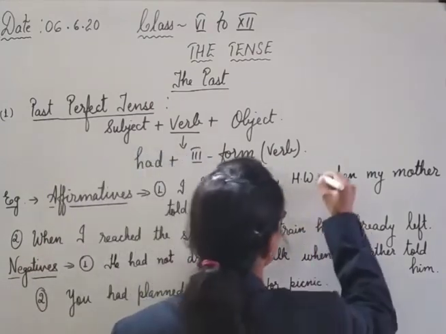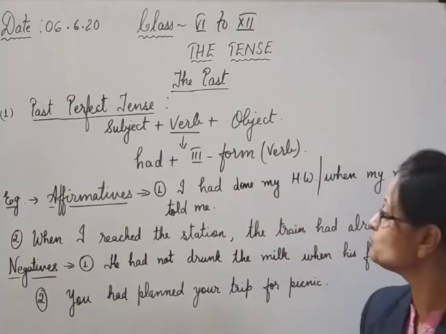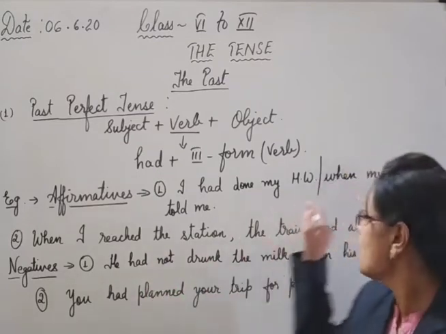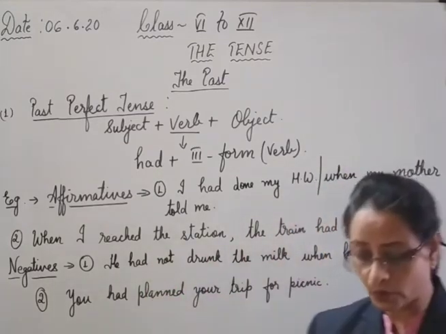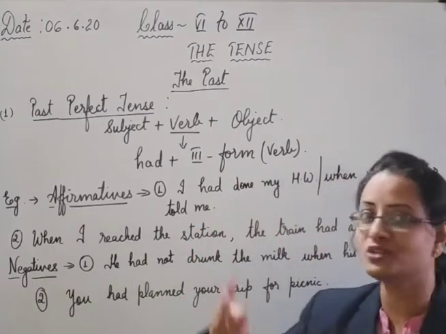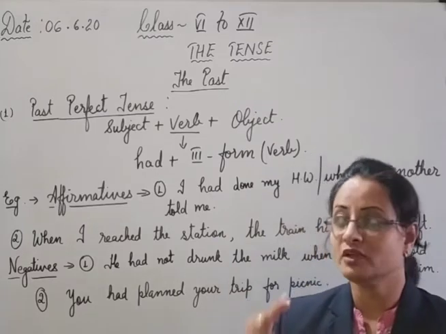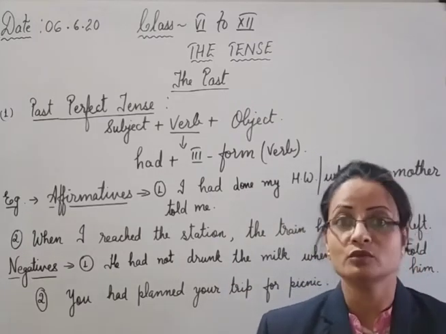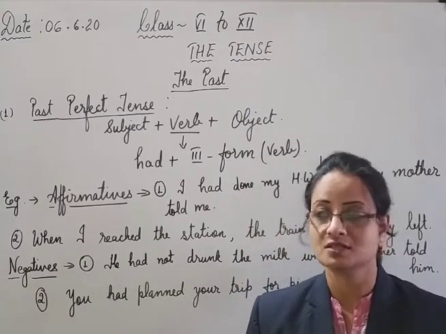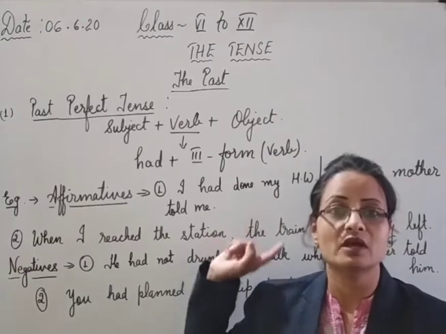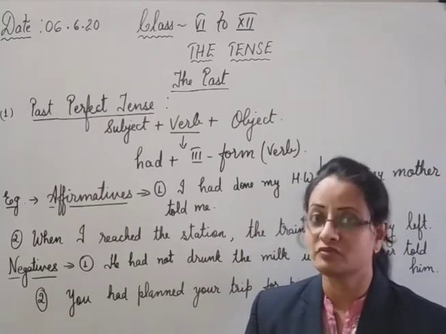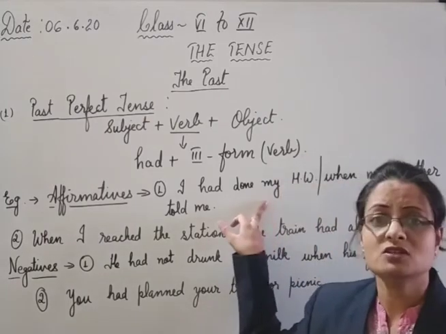Can you see here? If we break the sentence from here, can you see two parts of the sentence? One is I had done my homework. This is an independent sentence. And second is when my mother told me or my mother told me. This is another sentence. So it is a combination of two sentences here. Children, if you remember, when we were studying the simple past, I had told you that simple past is also used with the past perfect tense. And I told you also that we are going to deal with such type of things. I'll explain it when we study the past perfect. So now the same condition has arisen.